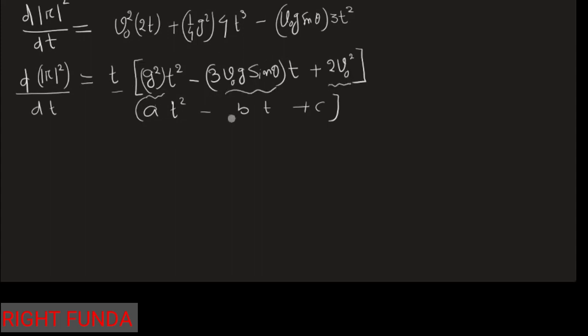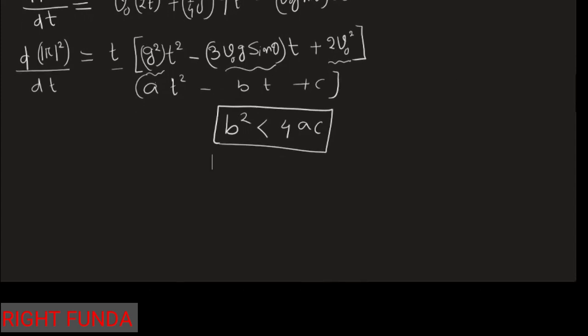We know from quadratic equations that this type of equation remains positive only if b² is less than 4ac. If this condition is satisfied, then only this remains positive always. This is a purely mathematical method, a calculus method we are using to solve this problem.